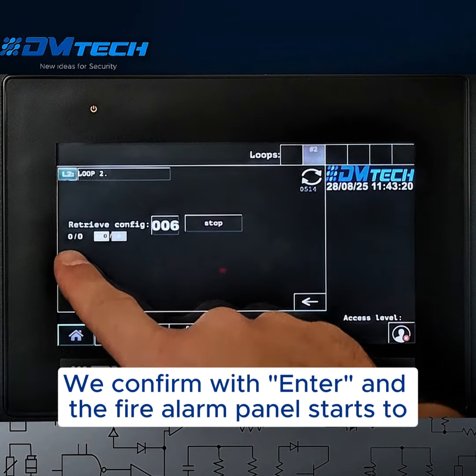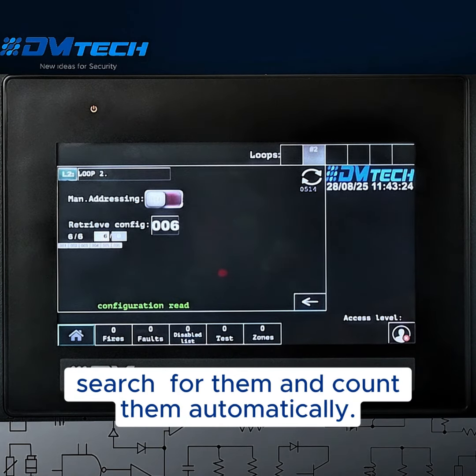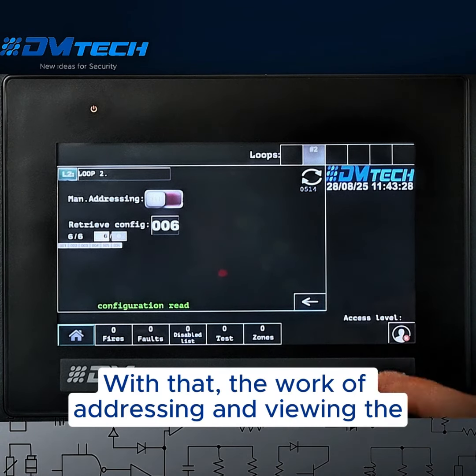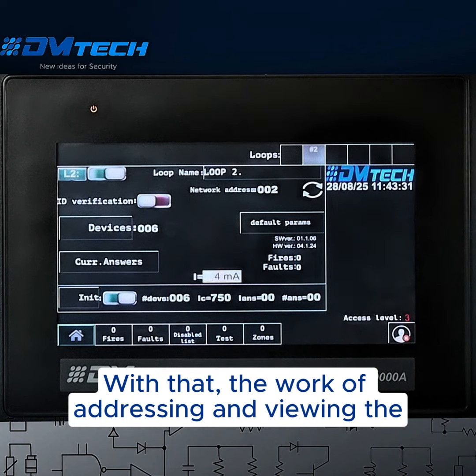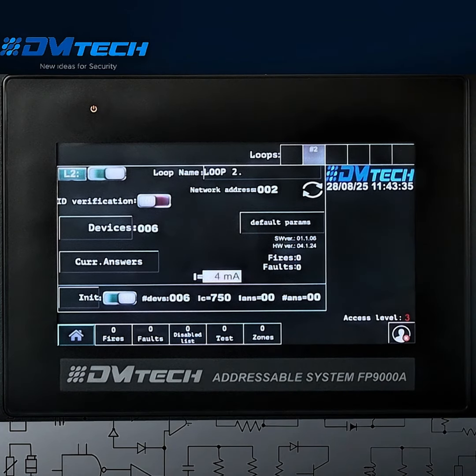We confirm with enter and the fire alarm panel starts to search for them and count them automatically. There, the fire alarm panel found 6 addresses. With that, the work of addressing and viewing the device on this loop is complete.